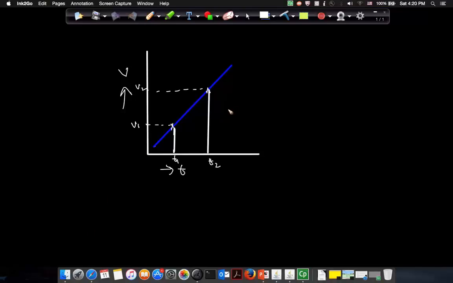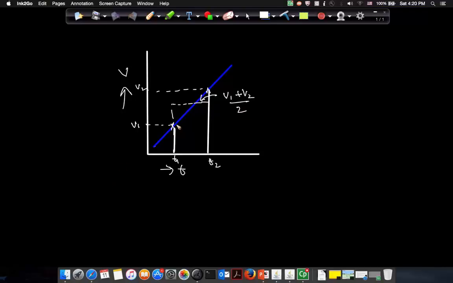By computing the average velocity, what you're saying is that the body moving at a uniform acceleration like this, with the velocity v1 at t1 and v2 at t2, is equivalent to the body moving at a uniform velocity between these two instances, with a uniform velocity of (v1 + v2)/2.